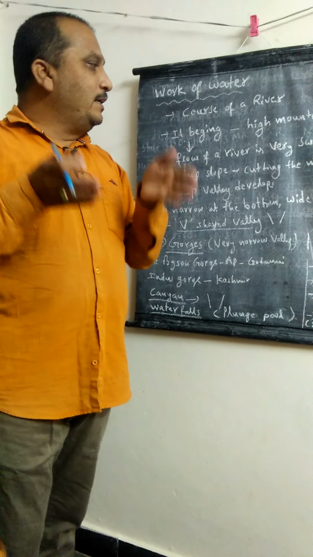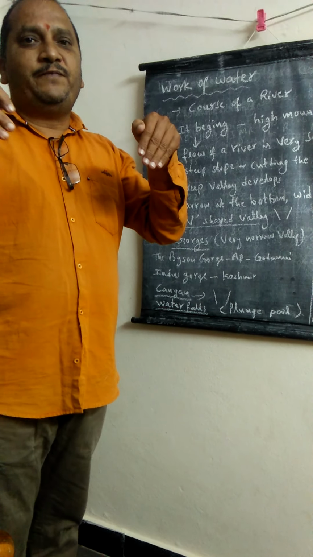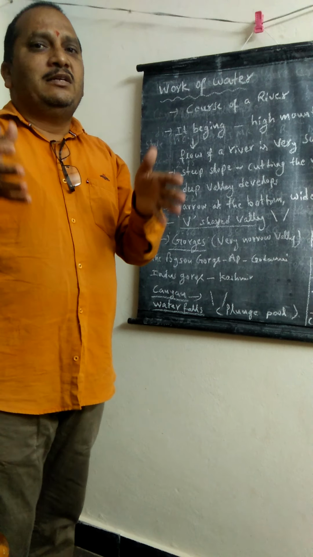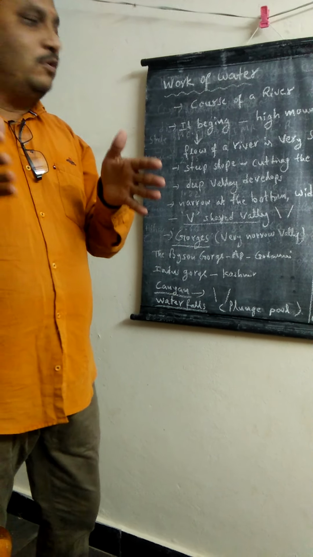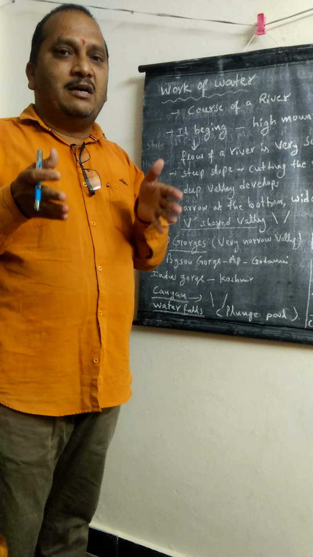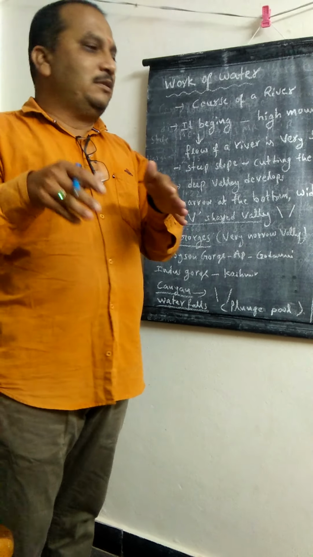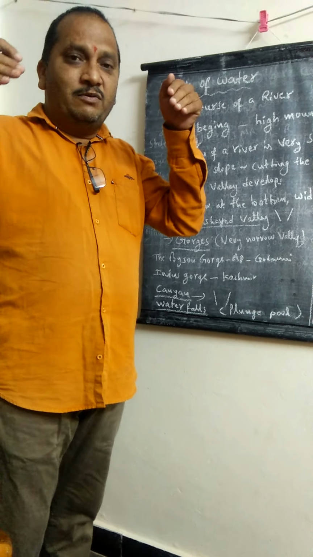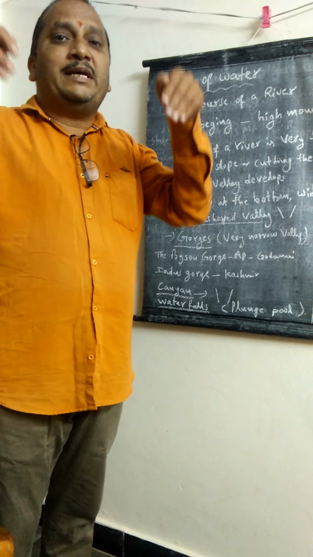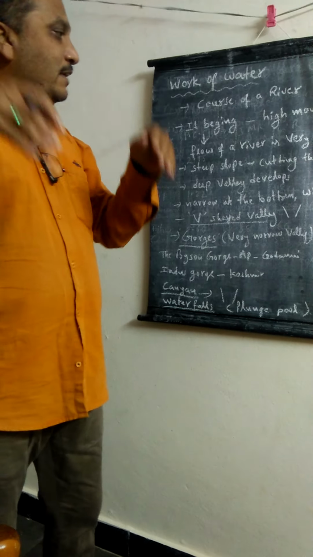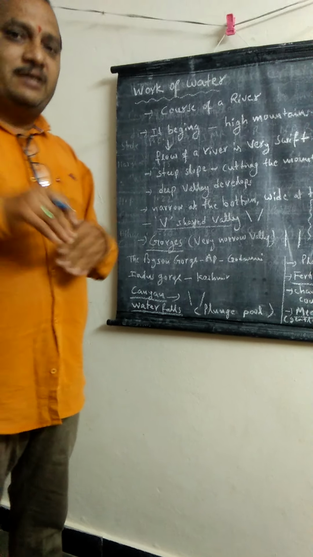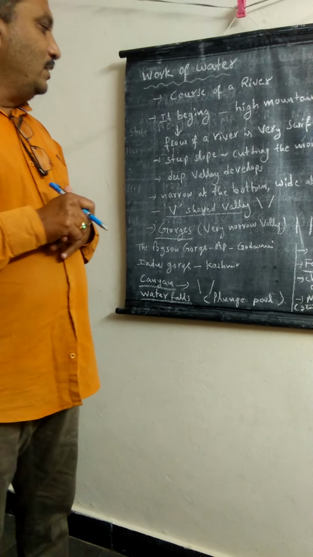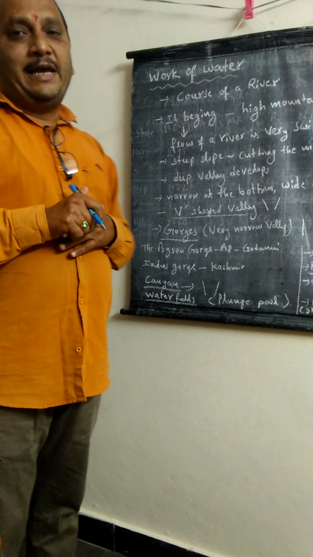That flow of a river is very swift, so it has great energy, great force, and that force can even cut the mountains. It flows down steep slopes by cutting the rocks, even the hard rocks. At that time it develops deep valleys.